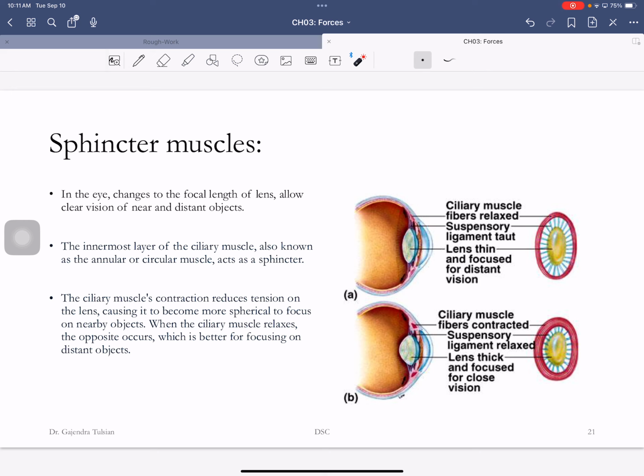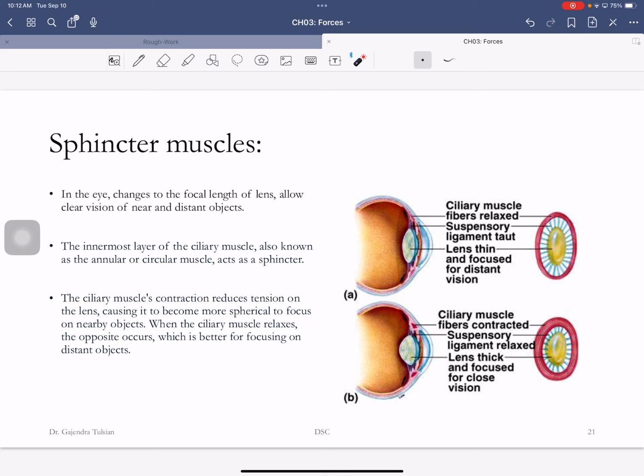Your eye is pretty amazing, and it does this instantaneously. This thing cannot change its focal length. The lens in your eye changes the focal length just like that. Did you guys understand that? And that is with the use of the sphincter muscles.